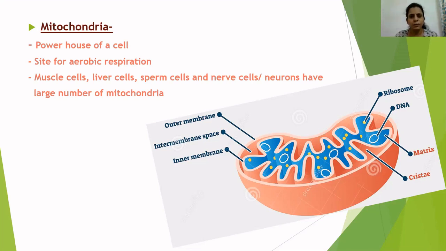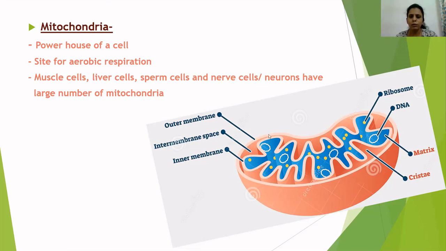Whenever oxygen is absent and the cell has to undergo anaerobic respiration in the absence of oxygen, that anaerobic respiration occurs in the cytoplasm of the cell. Mitochondria is only a site for aerobic respiration. Anaerobic respiration takes place in the cytoplasm of the cell. Before we go further, just have a look at this picture of mitochondria.